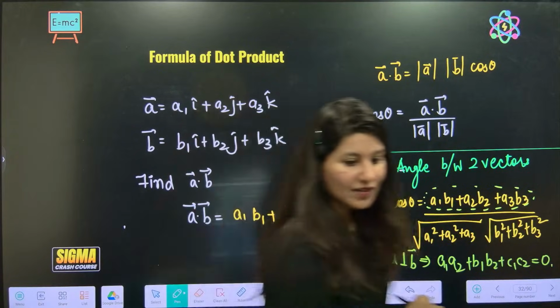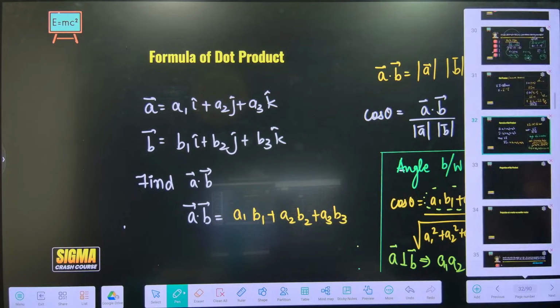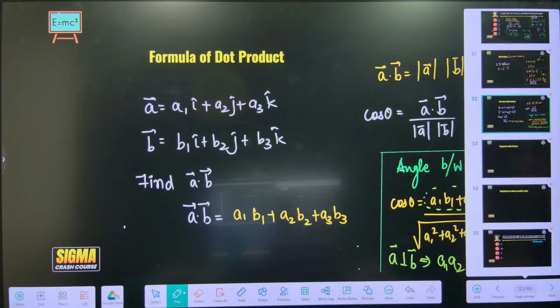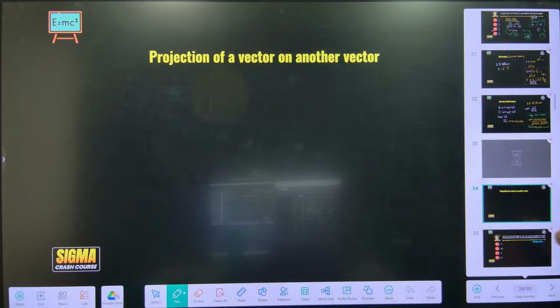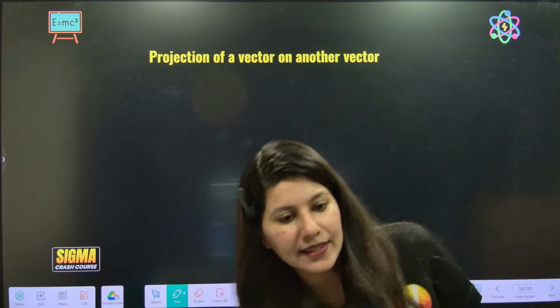Okay. Are we ready for problems now? A few problems. Just one more concept and a couple of problems. How many of you are ready? Ready in the chat box.